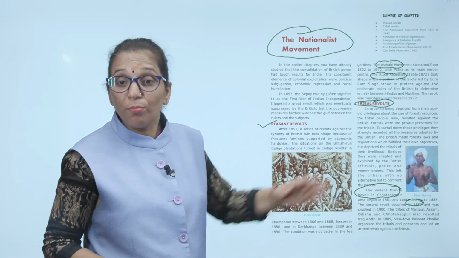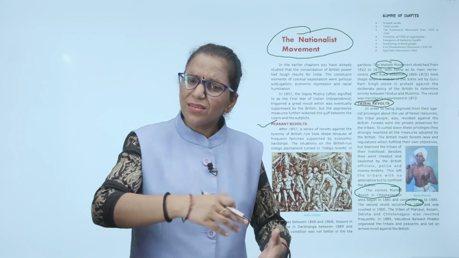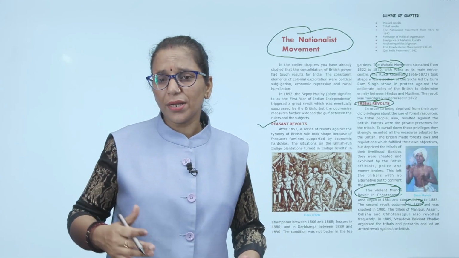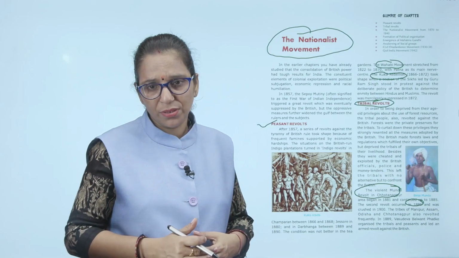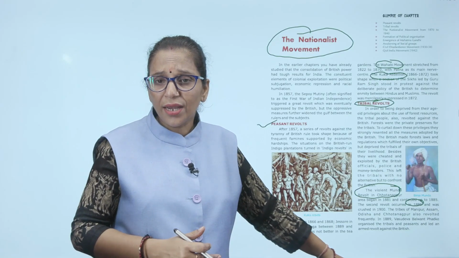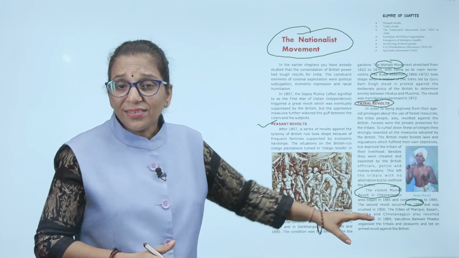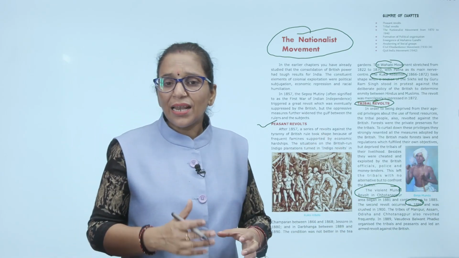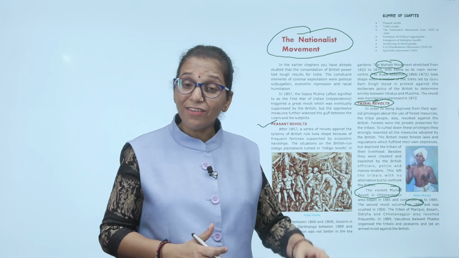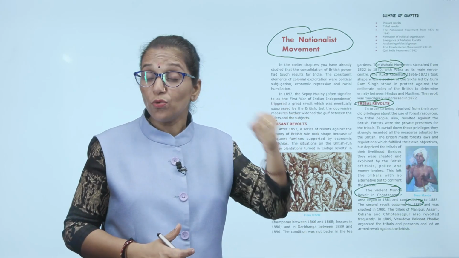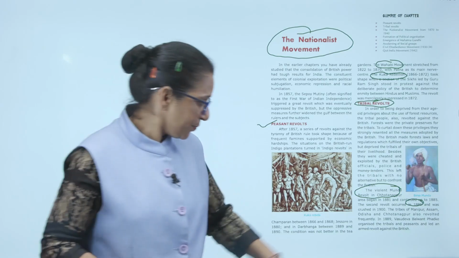The tribes of Manipur, Assam, Odisha and Chota Nagpur, the different areas of the tribal community, revolted frequently against the anti-policies of the British. In 1889, Vasudev Balwant Phadke organized the tribals and peasants and led an armed revolt against the British. Now we have to use arms to fight against the British and their terrible army.